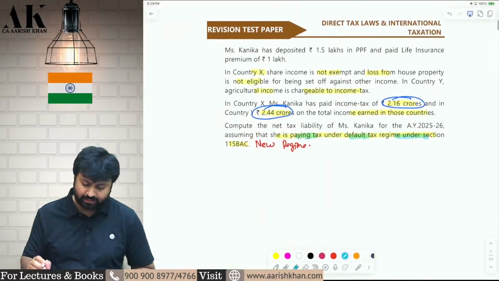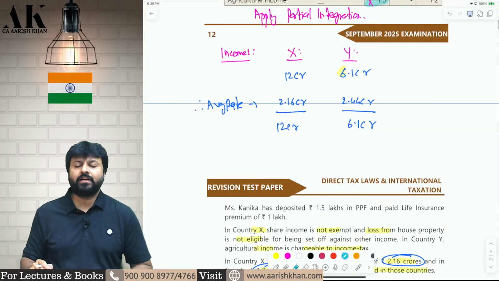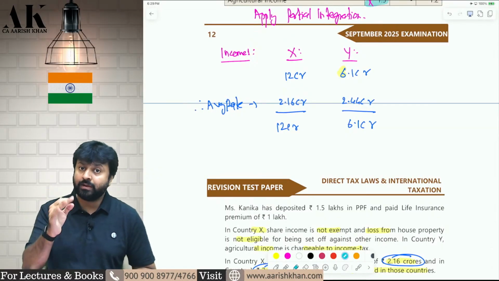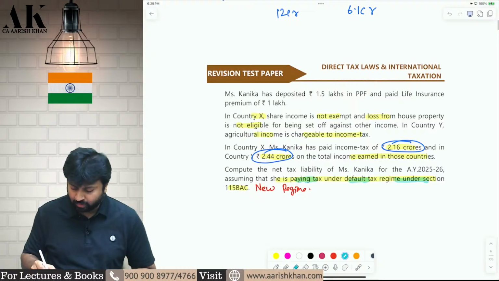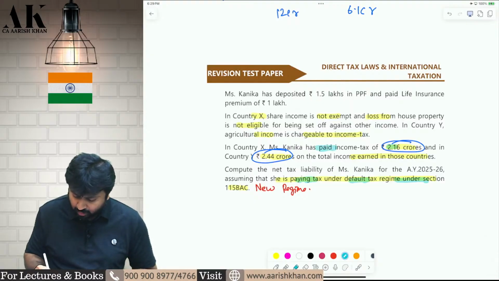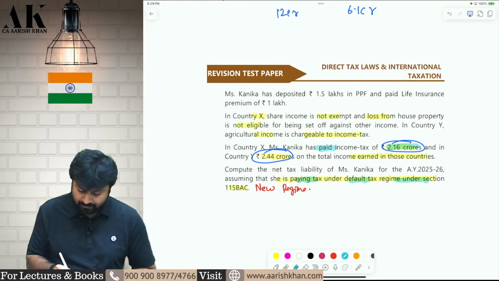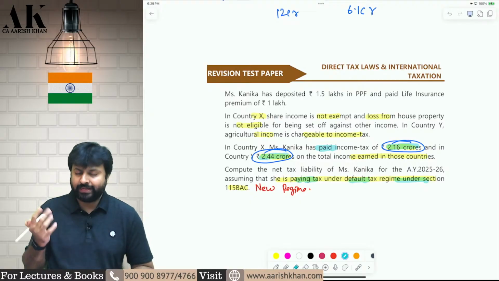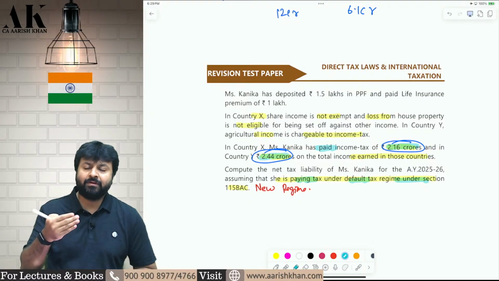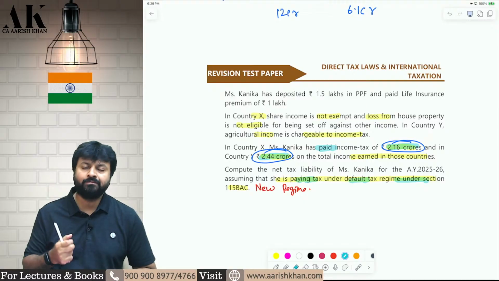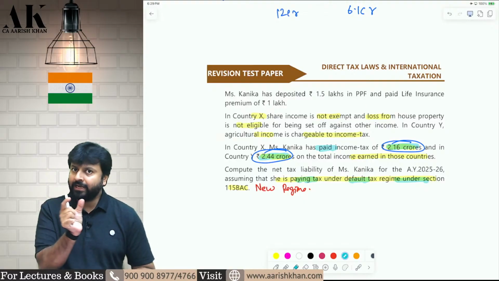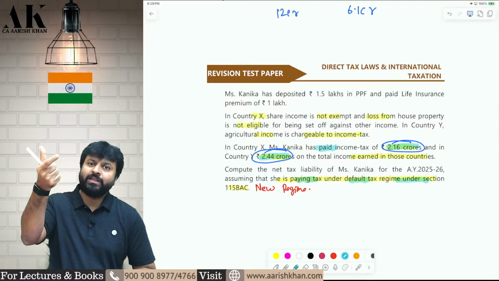Now they have not given us the average rate in country X and country Y, so we have to compute that. But they have given one very important data to us: Kanika has paid 2.16 crore tax in country X and Kanika has paid 2.44 crore tax in country Y. So with the help of this tax, we can compute the average rate. How? The tax amount given divided by the income in country X will give me the rate of country X.